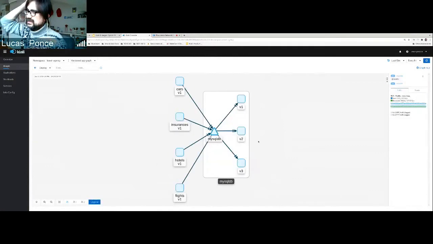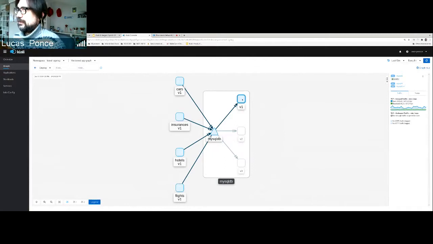One typical scenario with databases is that at some point I have one version that runs slow. Your DBA, or database administrator, proposes: hey, I would like to optimize the schema. It's going to be transparent for your applications, but I would like to propose a couple of new versions of the database schema, with new indexes, that you should try to see some improvement in the performance of the global application.